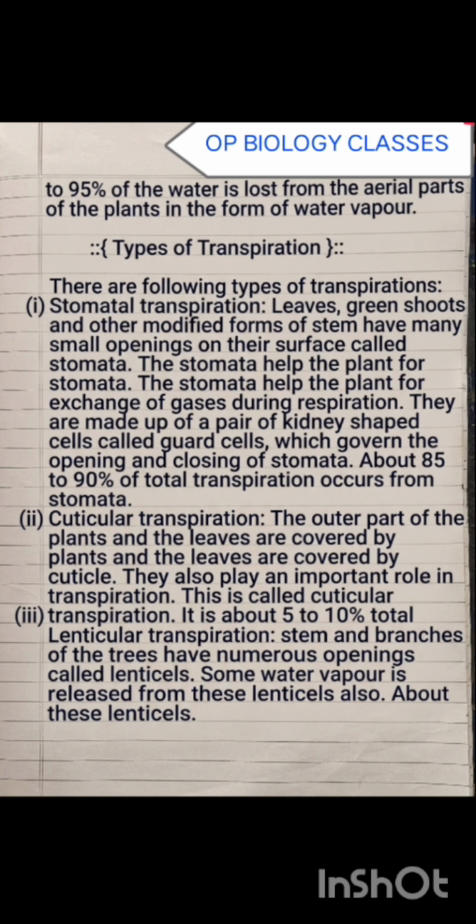The outer part of the plant and the leaves are covered by the cuticle, a double-lining layer. The cuticle also plays an important role in transpiration. This is called cuticular transpiration. And third, lenticular transpiration, which is about 5 to 10% of the total.